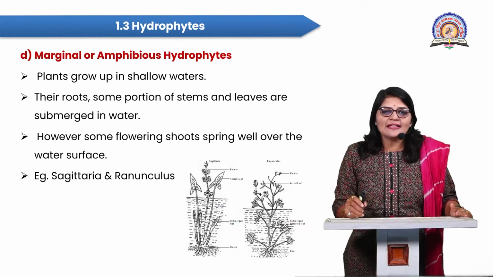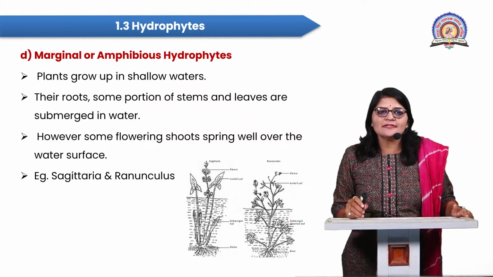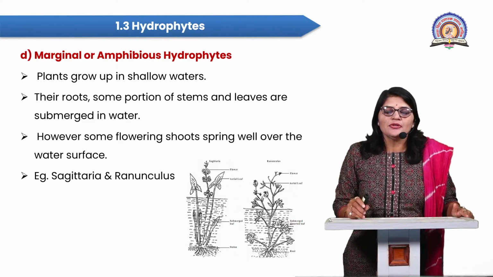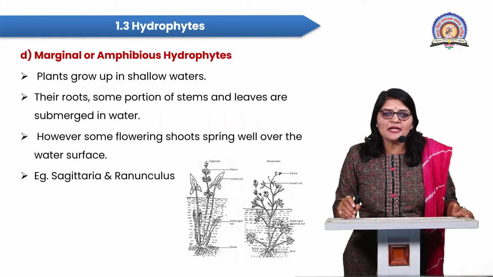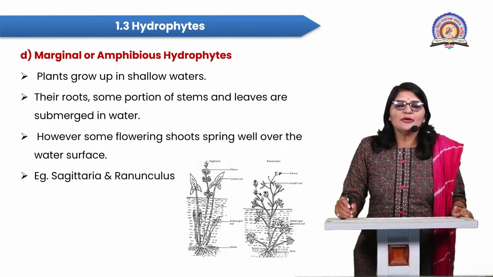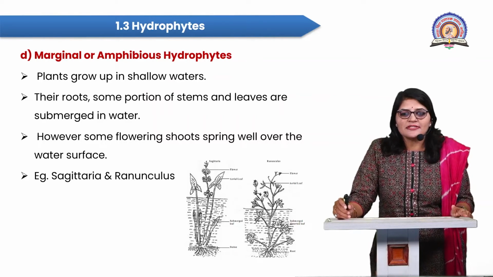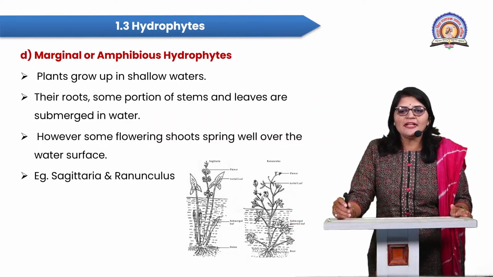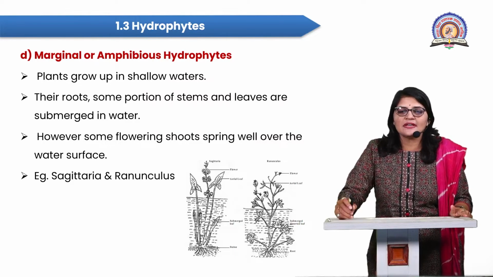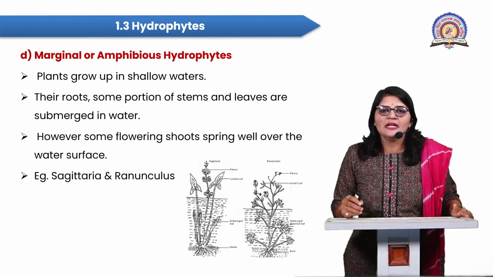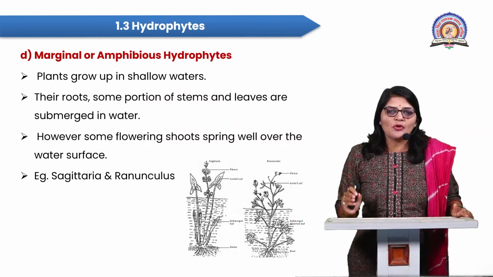So students, the next category is the marginal or amphibious hydrophytes. These plants specifically grow in shallow water bodies. Their roots and some portion of the stem and leaves are submerged in the water, and the remaining portion is exposed; the aerial portion of the plant is just above the water surface.